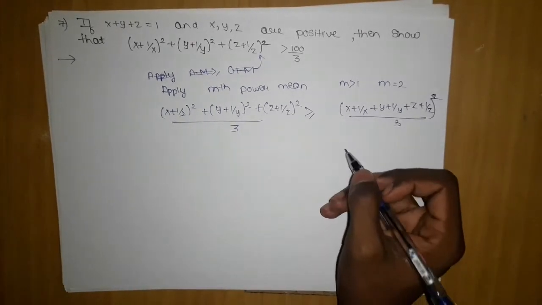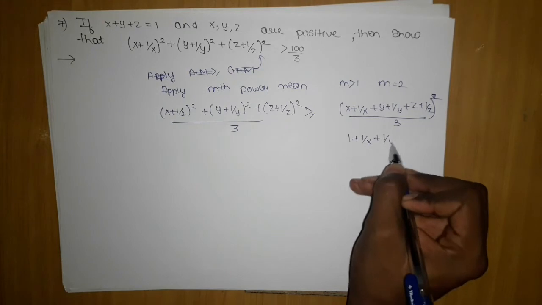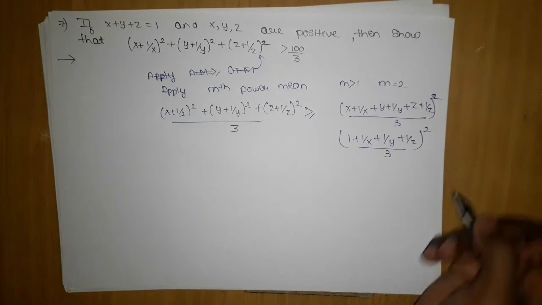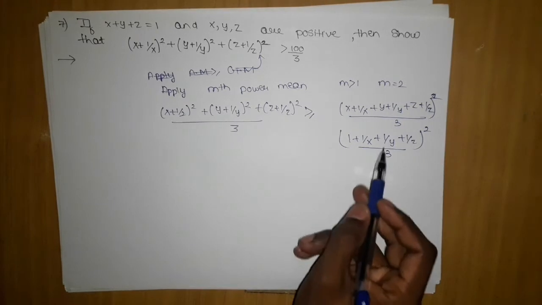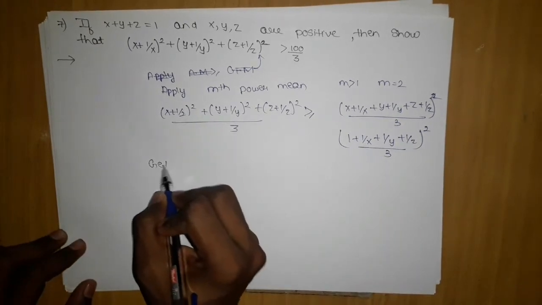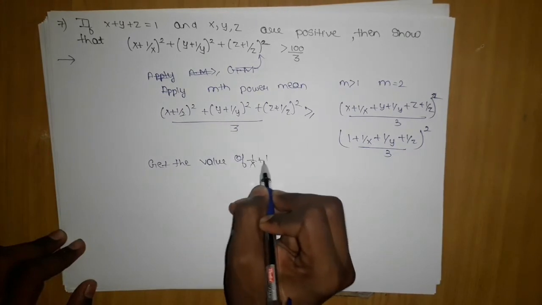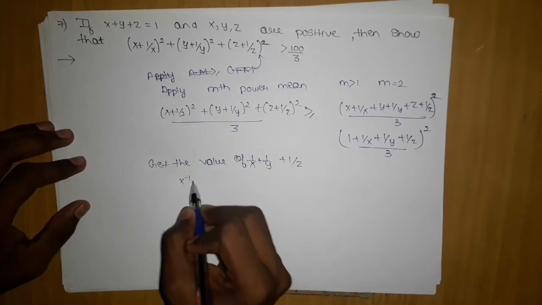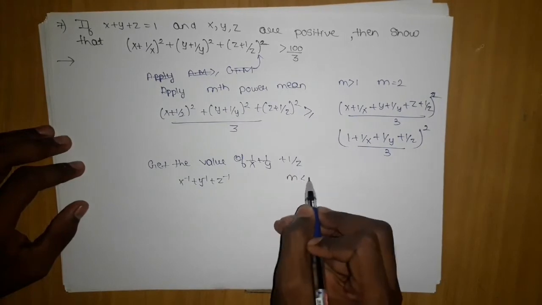We know the x plus y plus z value, which is nothing but 1 from here. So 1 plus 1 by x plus 1 by y plus 1 by z the whole upon 3, the whole square. So now to prove this, we need to get the value of 1 by x, 1 by y, 1 by z. So how can we get that value? If you observe, this is nothing but x power minus 1 plus y power minus 1 plus z power minus 1, so all have power minus 1, so it is m less than 0.